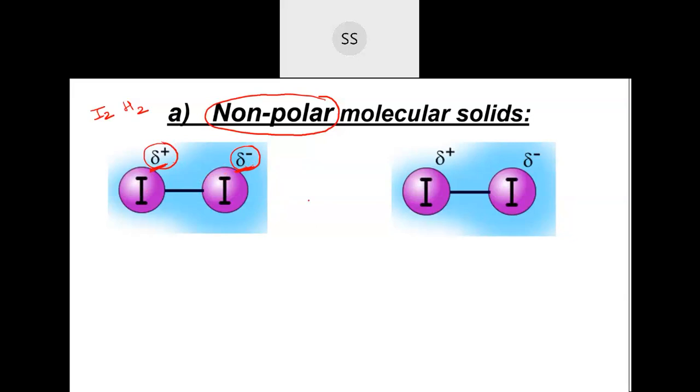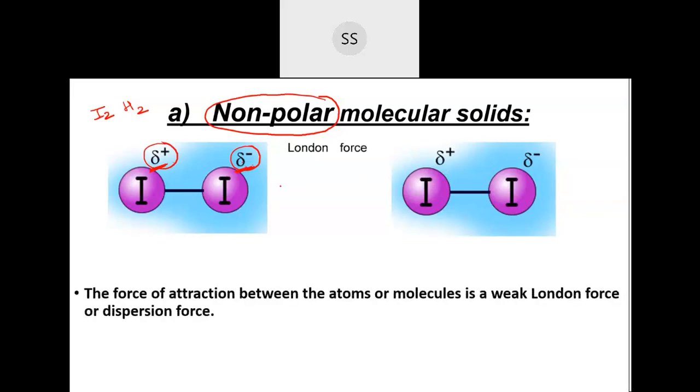If this one is negatively charged, the other gets a positive charge and the electrons start shifting towards that side. Whatever force of attraction exists between them is called London forces, which exist between atoms or molecules and are weak.